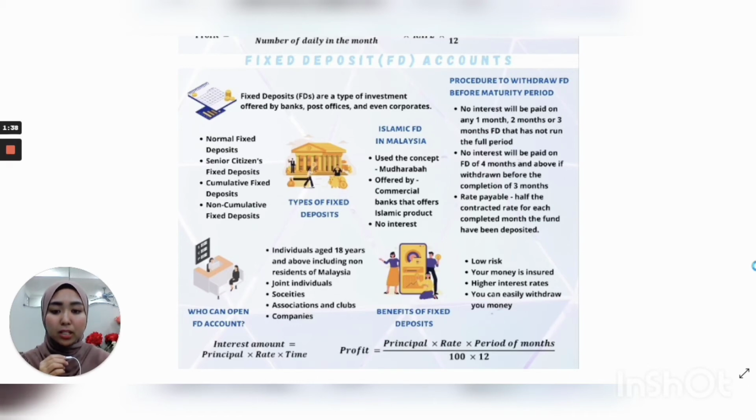And the last one is non-cumulative fixed deposit. Their interest is paid out monthly, quarterly, half-yearly, or annually as per your choice. And it is a better bet for pensioners looking for a regular source of income.